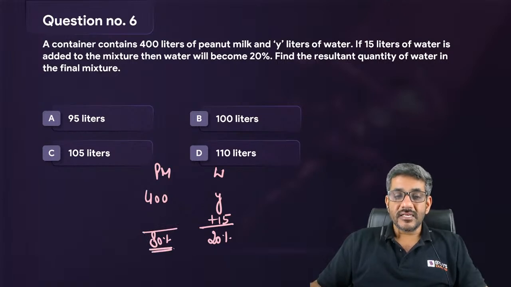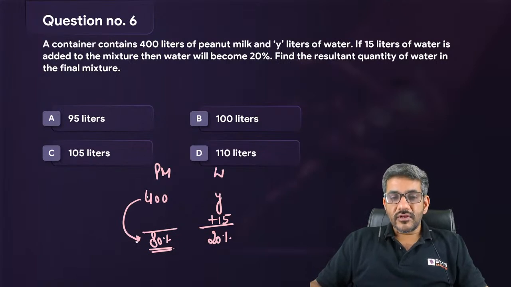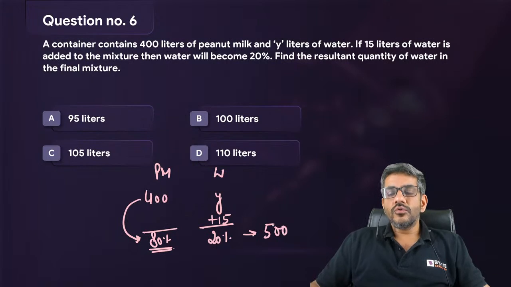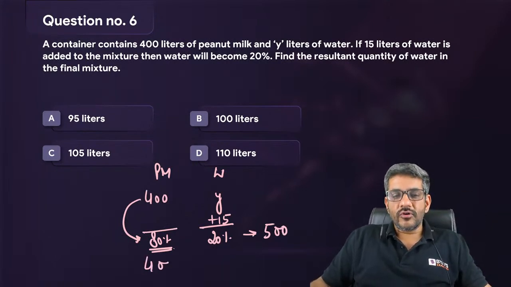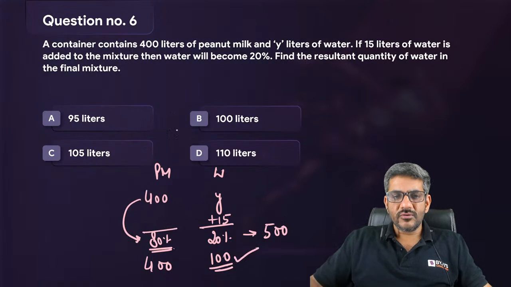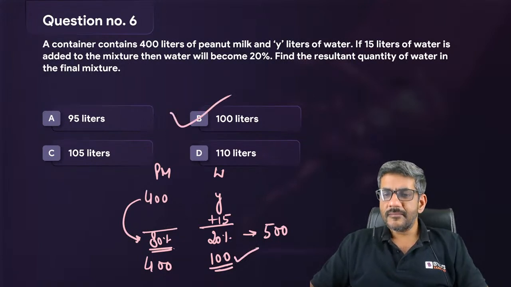Peanut milk has become 80% and peanut milk has remained 400 only. So if 400 is 80%, what is the total? The total must be 500. Whose 80% is 400? It is 500. That straight away means 400 is peanut milk and 100 liters is water. Find the resultant quantity of water in the mixture. Oh, that is 100 only. That's it. B option is the correct answer.